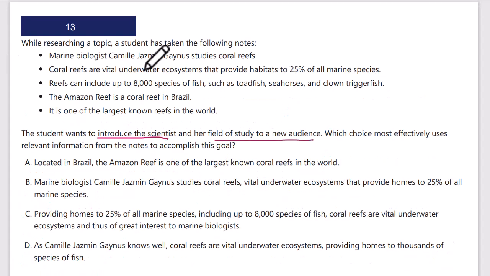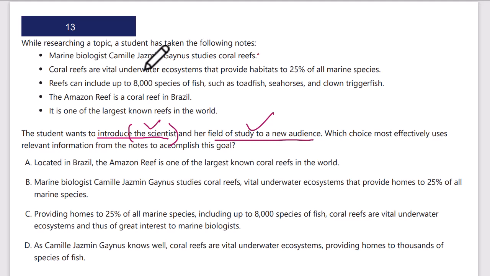The student wants to introduce the scientist and her field of study to a new audience. Okay, not sure what scientist we're talking about, but we need a scientist and we need a field of study to a new audience. That's one that she doesn't know, so we kind of have to explain something about them, I think. So marine biologist Gaines studies coral reefs.